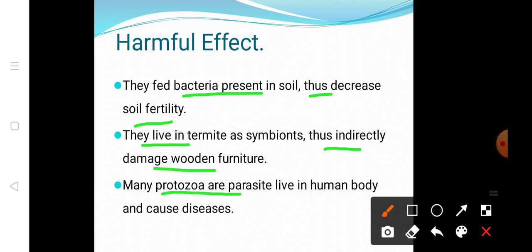Many protozoa are parasites. They live in the human body and cause disease. I can give a few examples, such as Plasmodium species. Plasmodium is responsible for causing diseases such as malaria. Another example is Entamoeba histolytica. They cause amoebic dysentery.